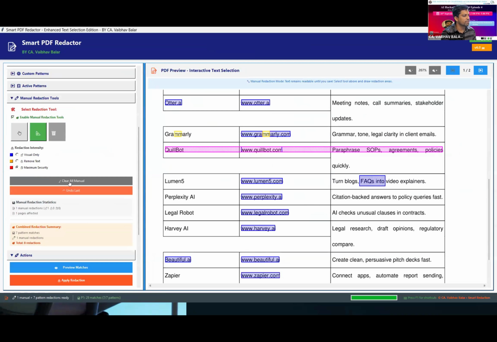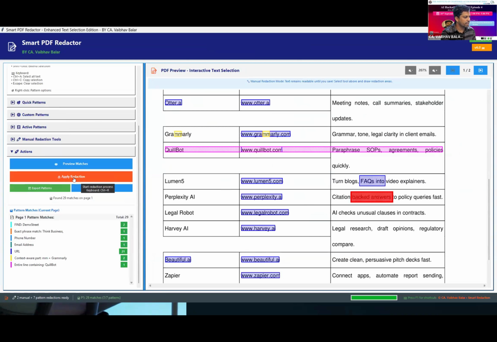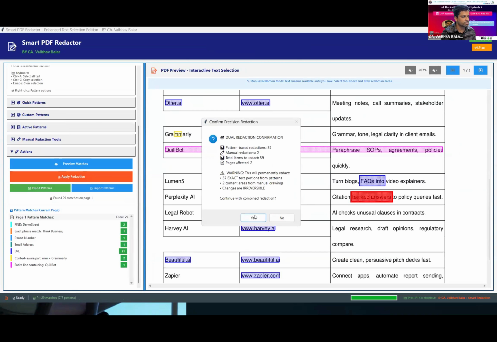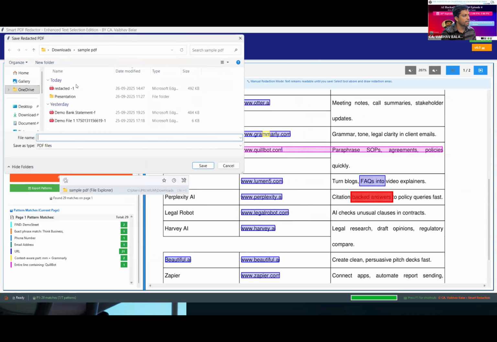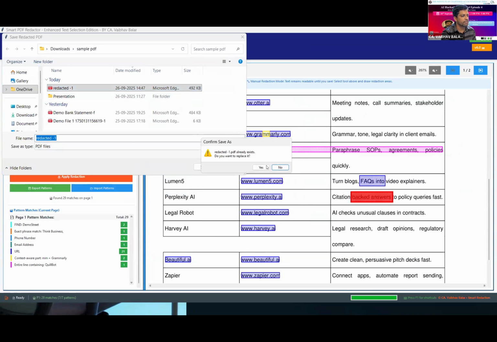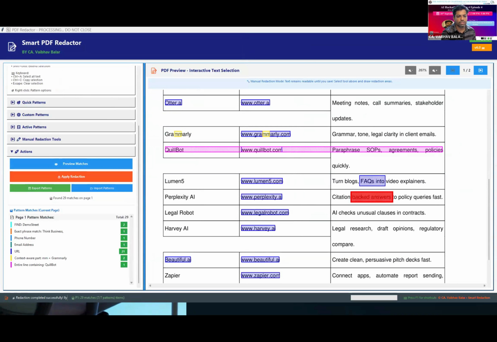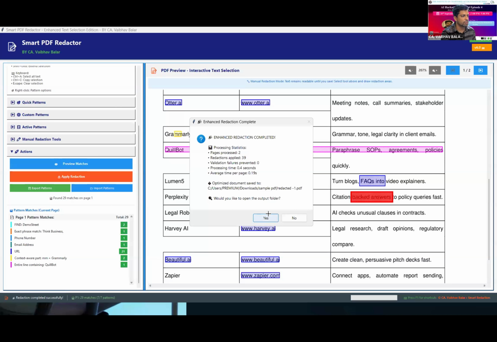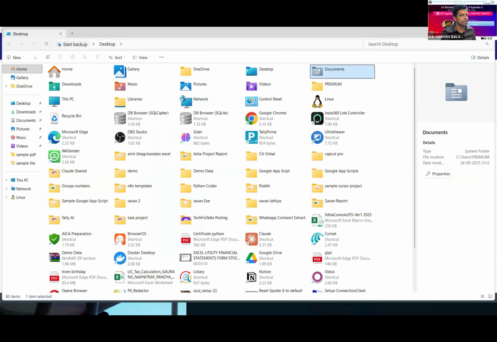Then with the maximum security option, I draw another rectangle to remove the text as well. With that, I hit apply redaction. It will pop up, I save the document, it will process, and it will ask me to go to the output folder.